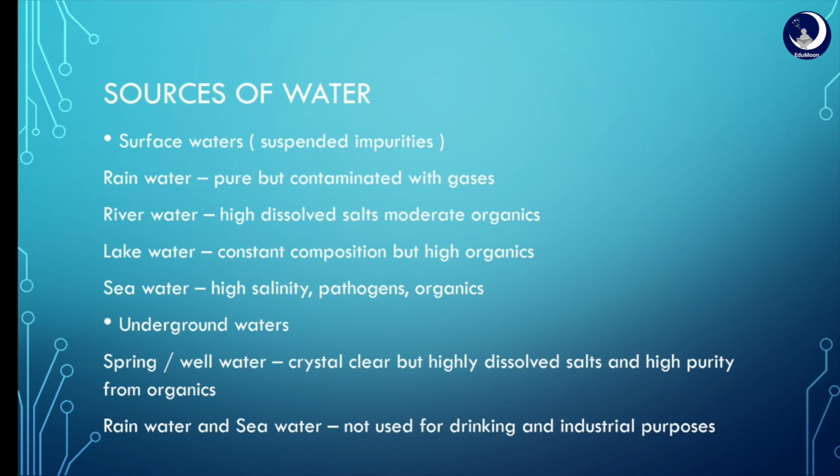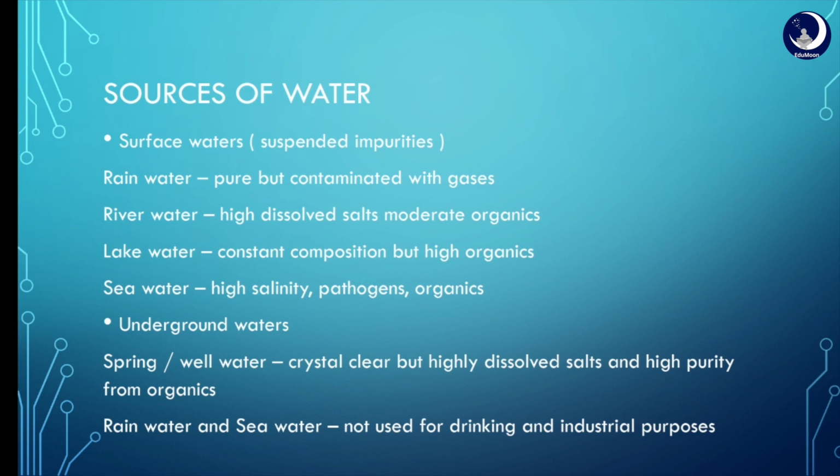Among these, rainwater is the purest form of water, but it may get contaminated with some impurities like atmospheric gases. River water may get contaminated by some soluble salt content and some moderate inorganic and organic matter.